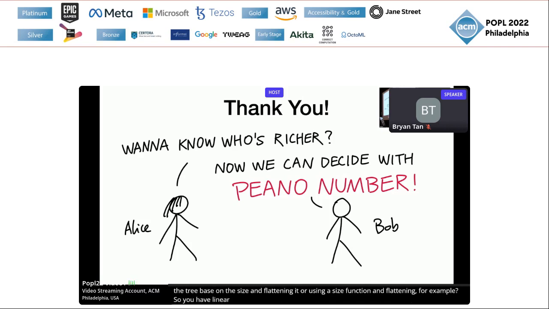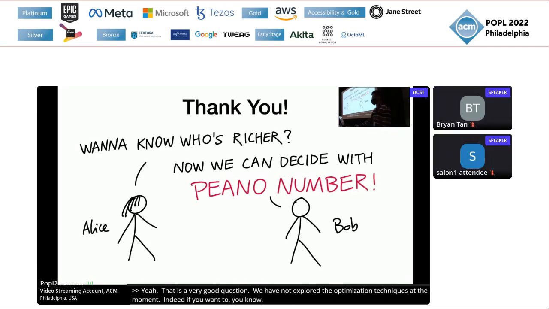Yeah, that's a very good question. We have not explored the optimization techniques at the moment, but indeed, if you want to have this strong security guarantee, basically you have to traverse the whole tree in most cases. One particular optimization technique that we have been thinking about is that you can align the computation in different branches, and if they are doing similar things but with different private payloads or private arguments, you can collapse them by merging those private arguments first and whatnot. But we have not done a lot of work in that space yet.